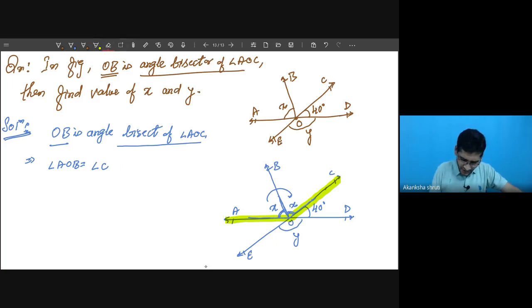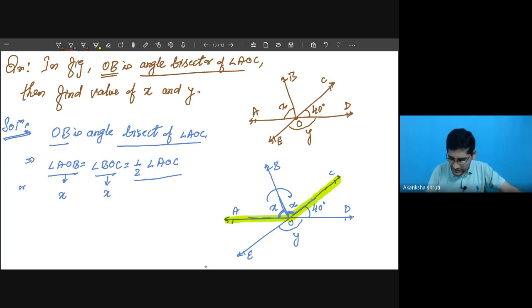So it is so simple, student. It was so simple. So angle AOB is equal to angle BOC. This will be equal to how much? Half of angle AOC. You may write like this. Or since it is our x we are taking, so this will also be x.